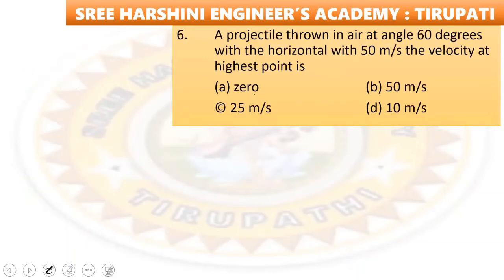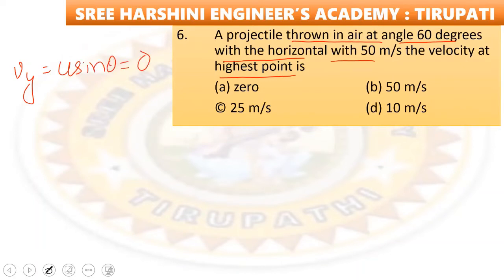Next question is, a projectile thrown in air at an angle 60 degrees with the horizontal with 50 meter per second. The velocity at highest point is, at highest point, what is the vertical component? So vertical component Vy is equal to u sin theta. That becomes 0. At highest point, vertical component is 0. So only horizontal component exists. That means ux only exists.